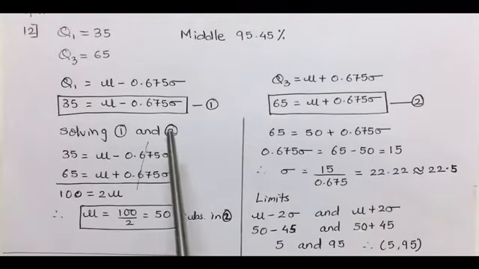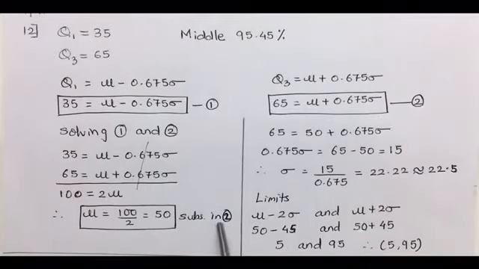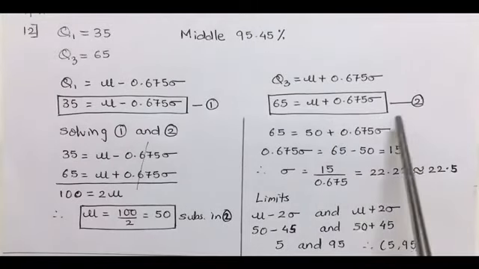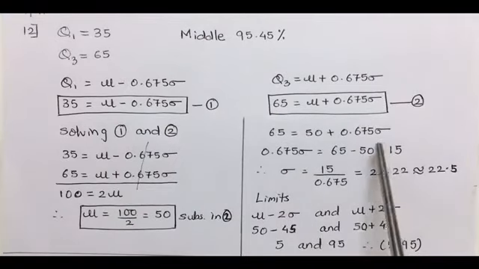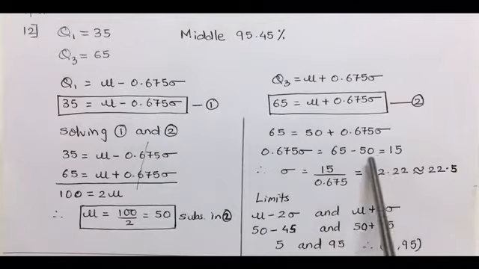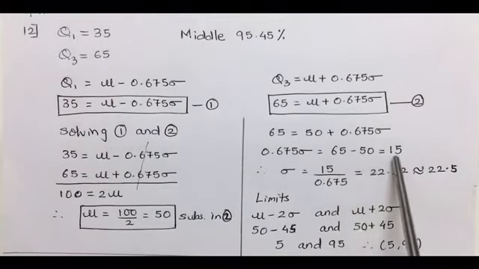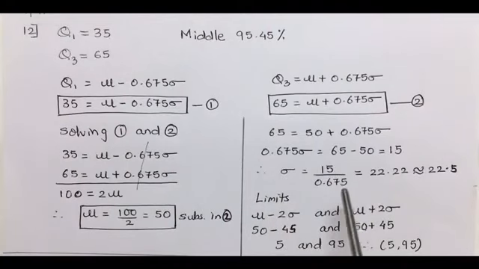Now to calculate sigma, substitute this value of mu in either 1 or 2. Here it is substituted in 2 and we calculate the value of sigma. 0.675 sigma is equal to 65 minus 50, that comes out to be 15. 50 is shifted to the other side.